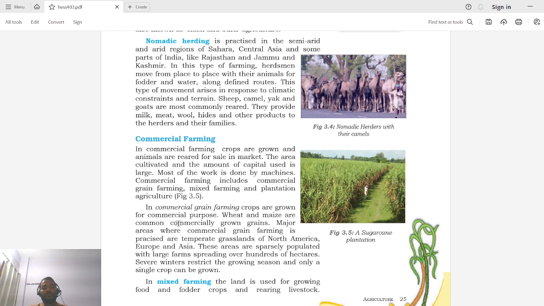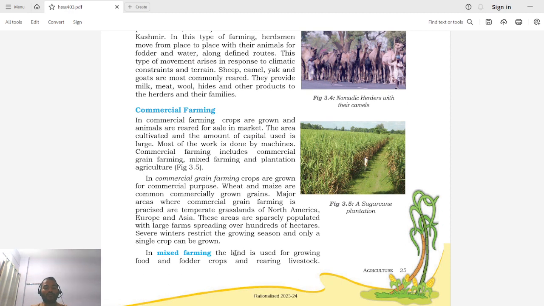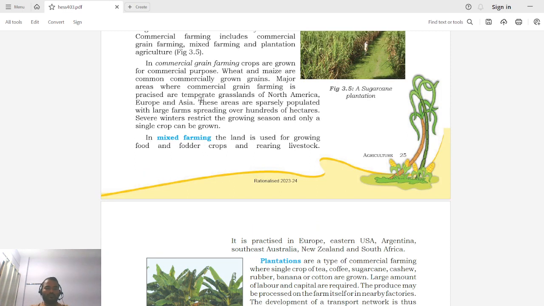As we saw, for commercial farming we require a huge amount of area. So obviously, since there is a lot of area under agriculture, the population would be rare, right? So these are sparsely populated areas with large farms spreading over hundreds of hectares. And the farm is a continuous farm of hundreds of hectares. Severe winters restrict the growing season, and only a single crop can be grown. In most of the regions it is not possible to grow in winters because of severe winters. So only one crop can be taken in a year, right? So this was about commercial grain farming.